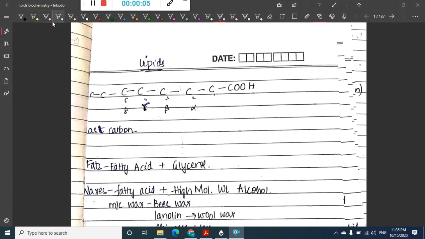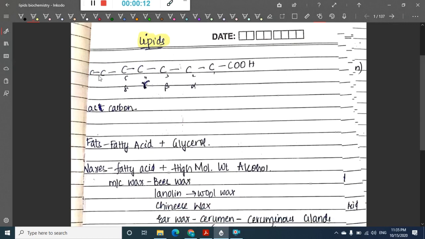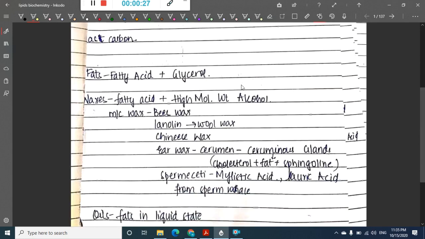Hello friends, let us now learn about some points about lipids. So, here this is the structure of lipids, which is a carbon chain ending with COOH. The last carbon is one. The carbon just before the last carbon we give as alpha, beta, gamma and delta naming. Okay. Now, what does fat contain?